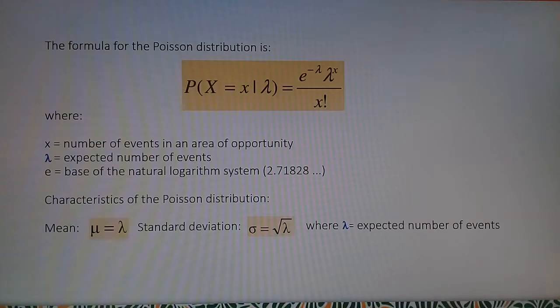The formula for the Poisson distribution is P of X equal to x given that lambda, equal to e to the minus lambda power, multiplied by lambda to the x power, divided by x factorial, where x is the number of events in an area of opportunity, lambda is the expected number of events, and e is the base of the natural logarithm system. The characteristics of the Poisson distribution are: the mean is equal to lambda, and the standard deviation is the square root of lambda, where lambda is the expected number of events.